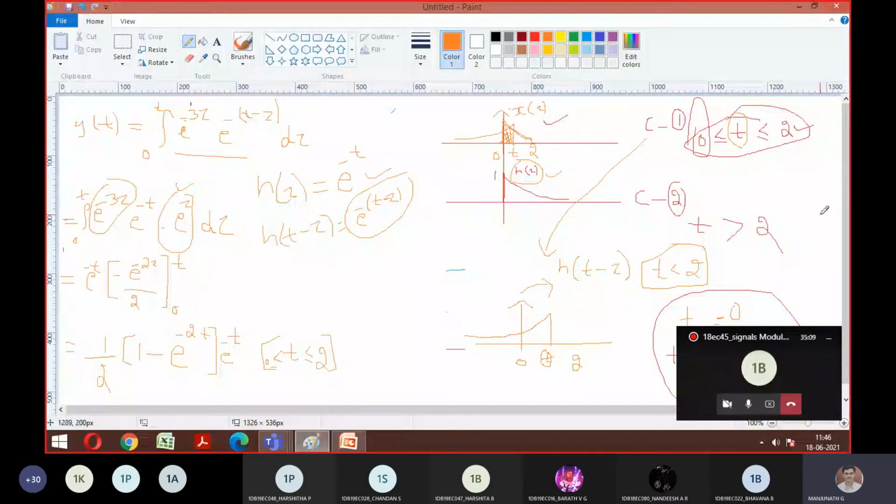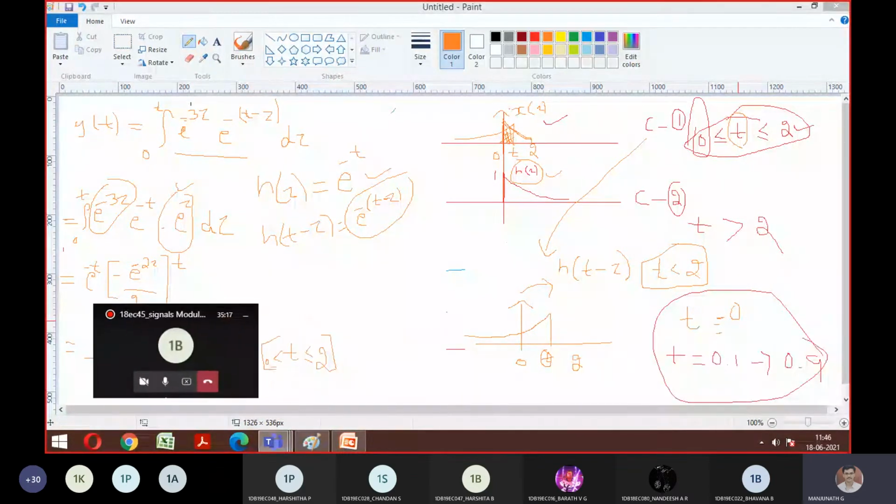So similarly, I need to go with case 2, that is t greater than 2. So how to plot t greater than 2? See, if you're able to plot the things, then the things will become easier for you. So plotting of t greater than 2. What is the thing I simply told? If you take case number 1, t is between 0 to 2. So this is how we wrote.